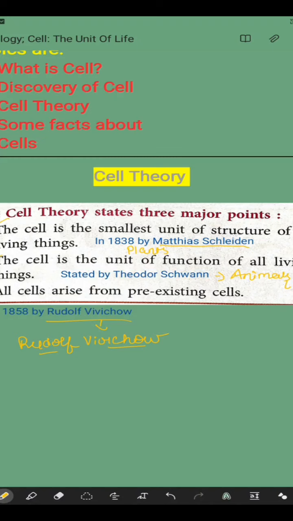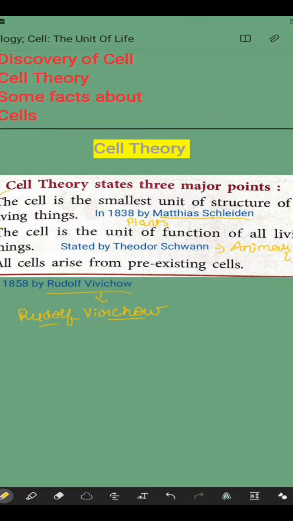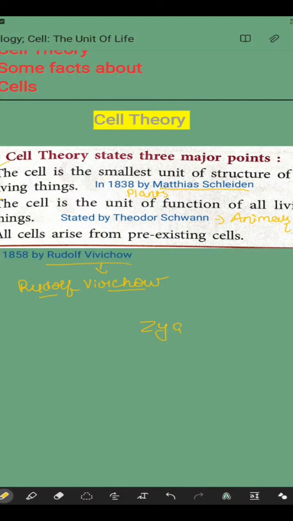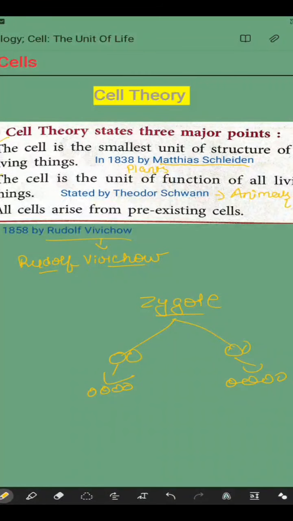What does he mean? As I've already told you, the first cell in almost all living things is the zygote. From this zygote, a number of cells were formed: 2 cells, then 4 cells, and like this many cells were formed, and because of this our body has a large number of cells.